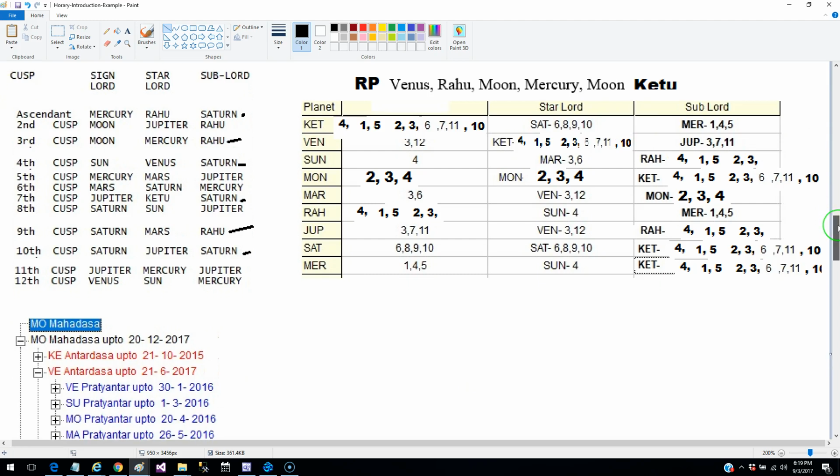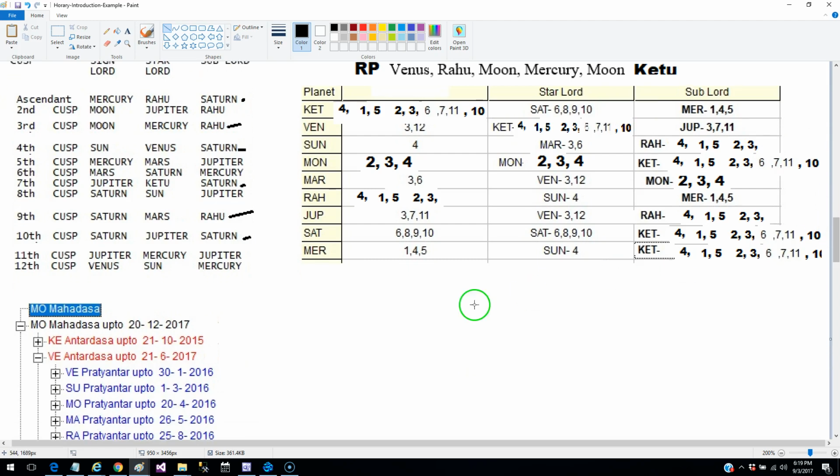So I did ask my friend about some kind of deal happening in the Ketu Antardasha. The Ketu Antardasha ended within 10 days of asking him the question. But by looking at Ketu, I had this thing on my mind because the 12th was absent. All other things were appearing.